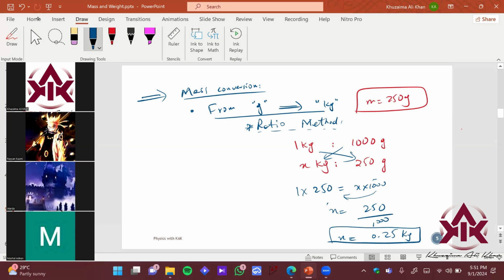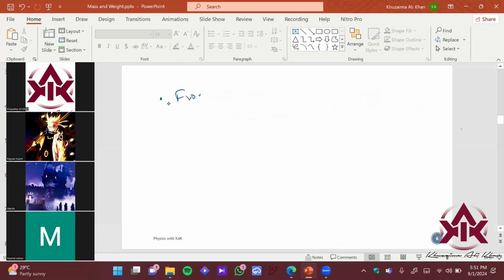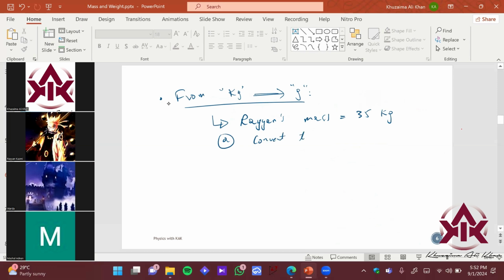So now similarly, if you want to convert from kilograms to grams, that is pretty simple. तो मुझे बताओ कैसे करेंगे? Let's say if I give you now, let's say Ryan's mass, convert into grams, ठीक है? Ryan's mass is basically 35 kg, right? So what is the question? Convert this to grams. So who will solve it out for me? Sir, 3,500. 3500, sure.